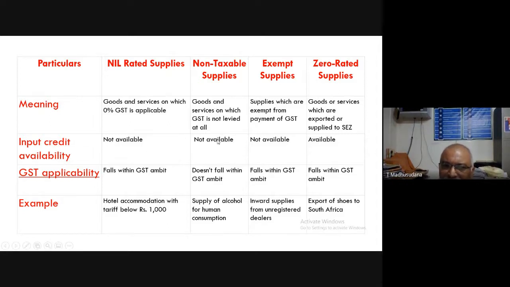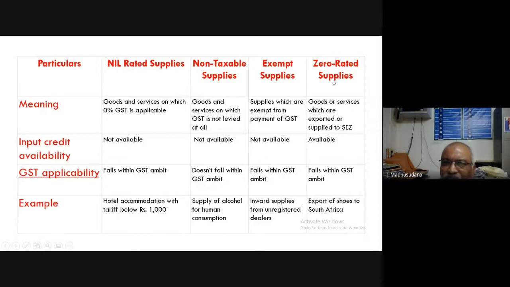Non-taxable supplies do not fall within the GST ambit, that means the GST Act is not applicable for these non-taxable supplies. And third one is the exempt supplies. For exempt supplies, falls within GST ambit. That means these exempt supplies will be under the purview of GST only, but they are exempted.